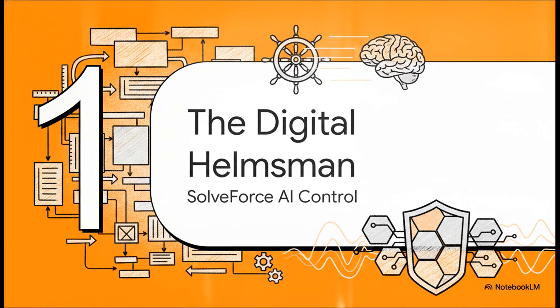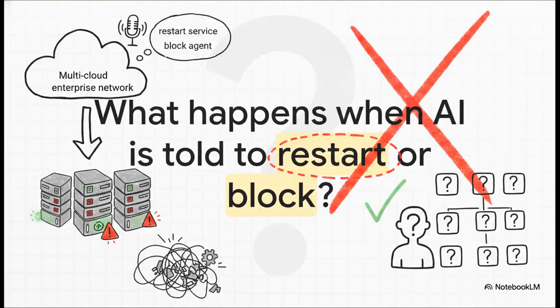Section 1. The Digital Helmsman. So why do we actually need a specialized AI control plane in the first place? Well, imagine it's 4:45 p.m. on a Friday. You're running a massive multi-cloud enterprise network. An automated system receives a deceptively simple command: restart the service. Or maybe block the agent. Sounds straightforward, right? But think about the cascading danger of blind execution here.